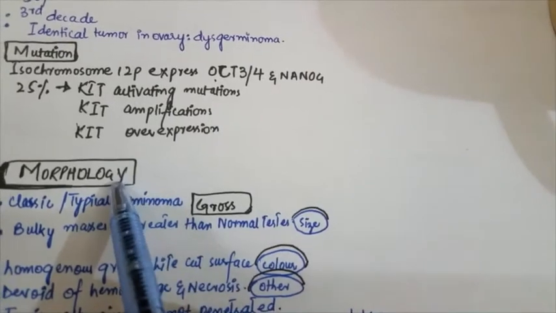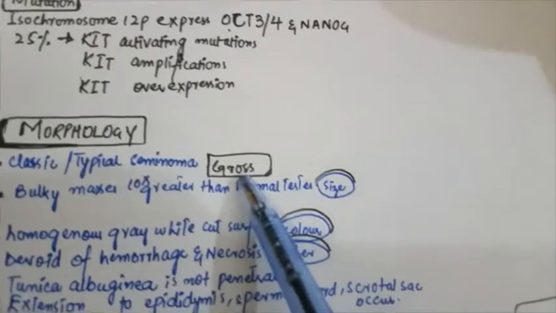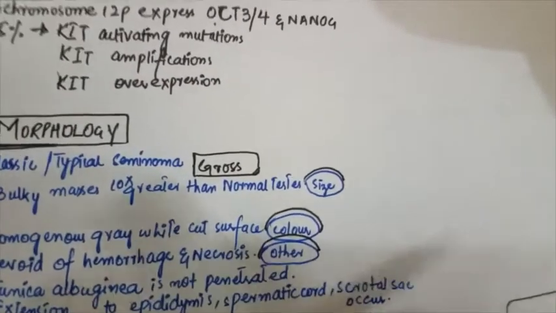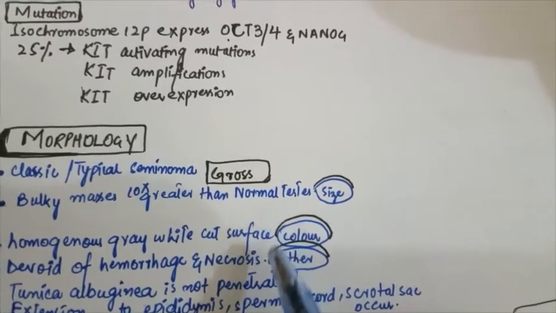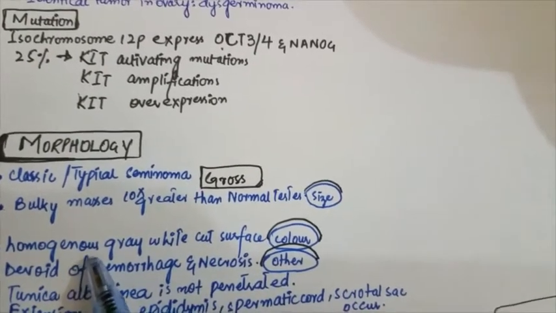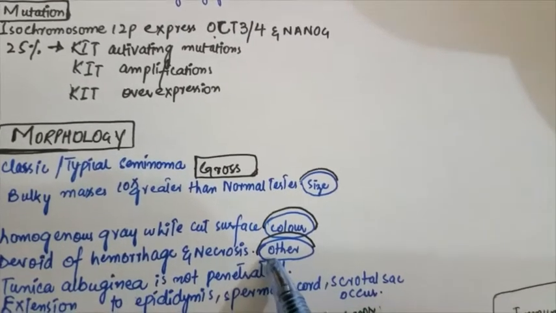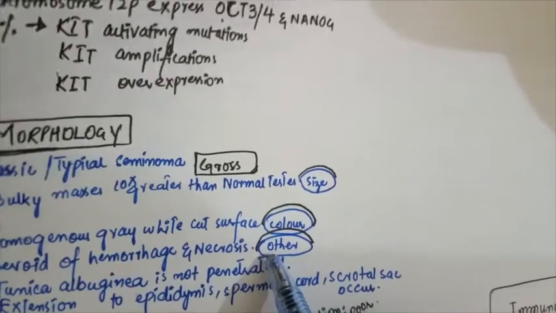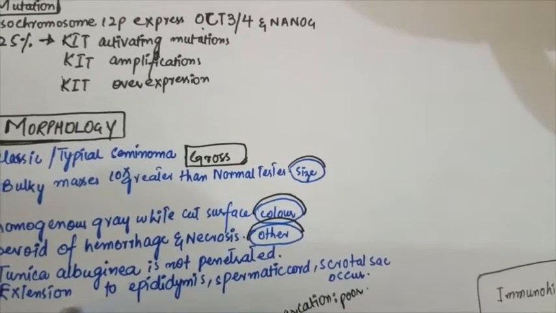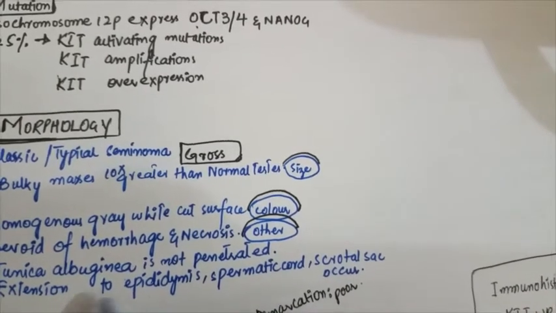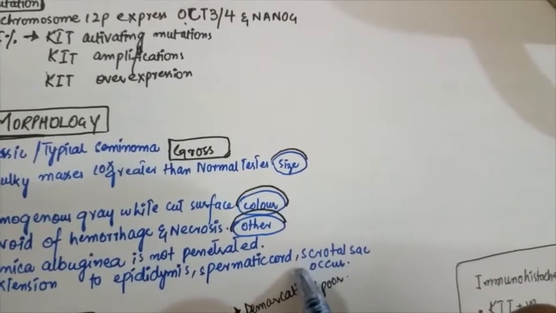If I talk about its morphology, it's also known as classical, as I told you earlier, or the typical seminoma. Grossly, it's a bulky mass, 10 times greater in size than the normal testes. If I cut it, it contains a homogeneous gray-white surface, but it doesn't contain areas of hemorrhage and necrosis. Tunica albuginea is not penetrated, but there is evidence of extension to the epididymis, spermatic cord, and the scrotal sac.